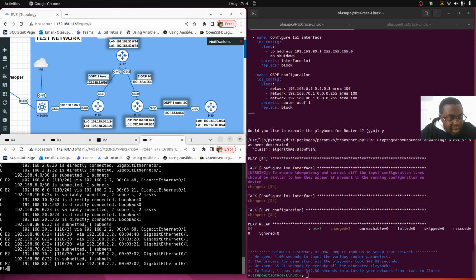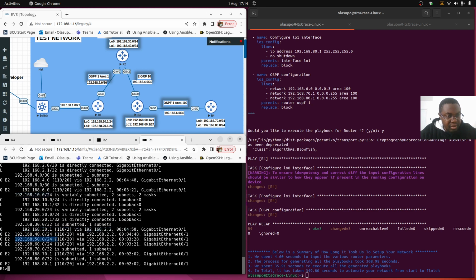So here we have the first network, which is 192.168.4.0, which is between R2 and R3. 192.168.6.0, which is between R3 and R4. Then we have the loopback interfaces.